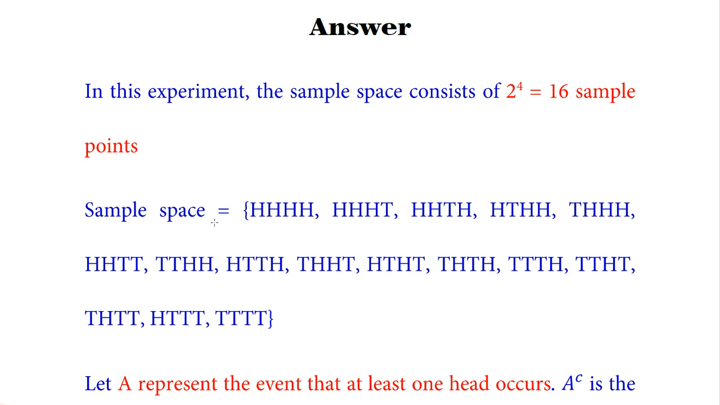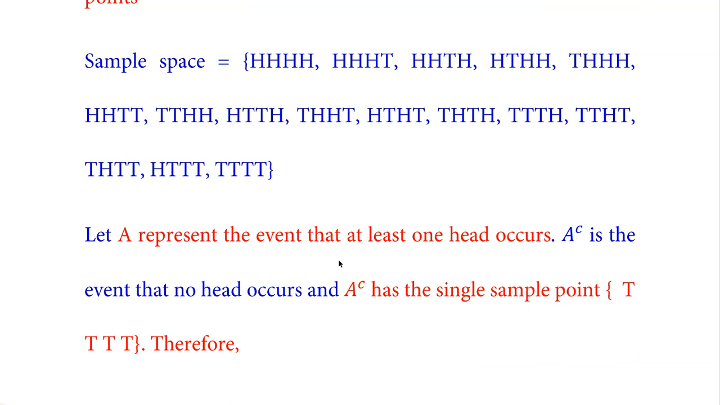Here is our sample space. There is a chance 4 heads appear, and there is also a chance 4 tails appear, and other combinations are here. 16 sample points. Let A represent the event at least one head occurs. A is such an event, at least one head occurs. At least one head means a minimum of one head or more.